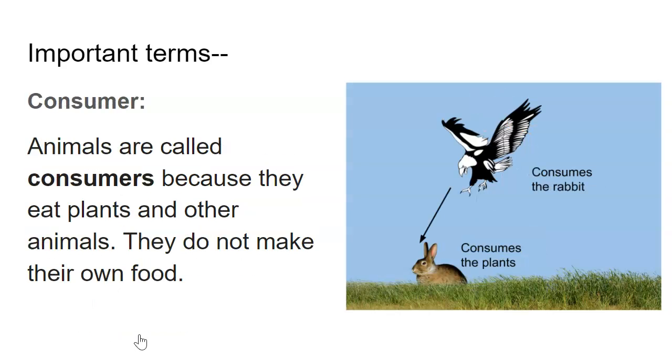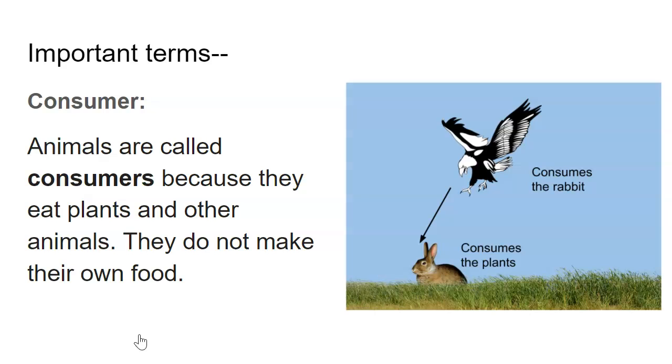And then we have things called consumers, which eat those plants. Consumers cannot produce their own food. Plants produce their own food, that's why they're called producers. We cannot produce our own food. We have to eat other food, and so we are called consumers. In that picture that I made, the rabbit consumes the plant and then the eagle consumes the rabbit.